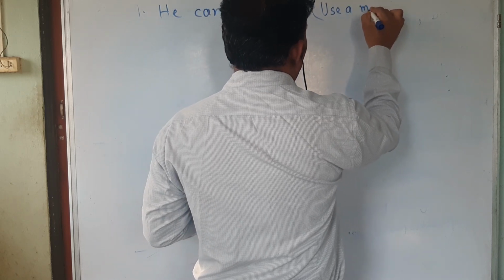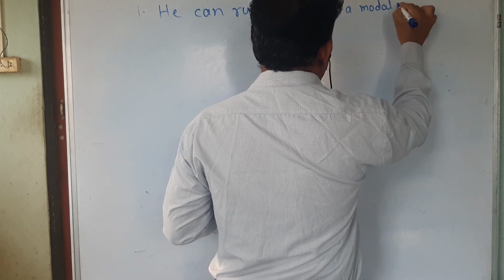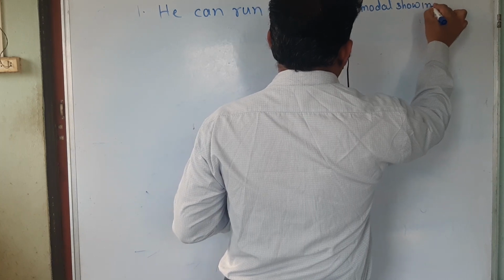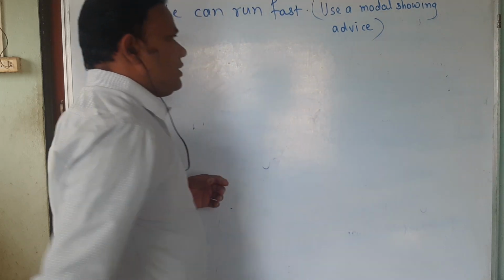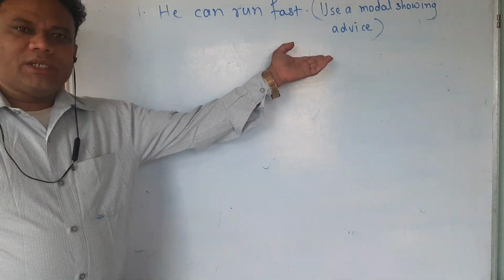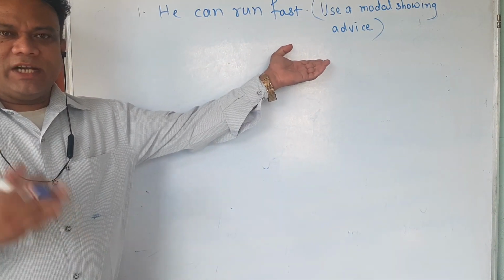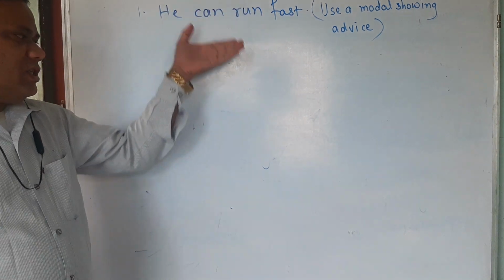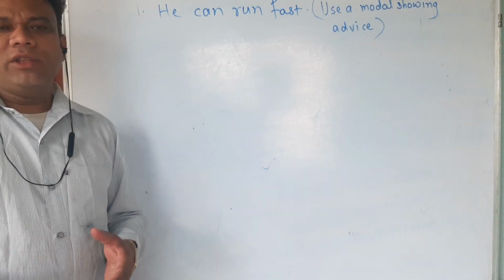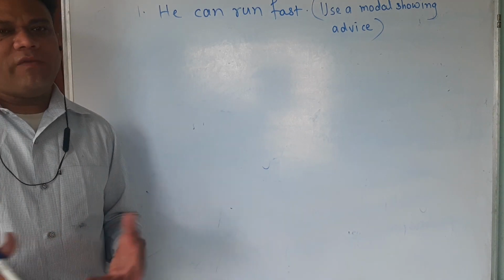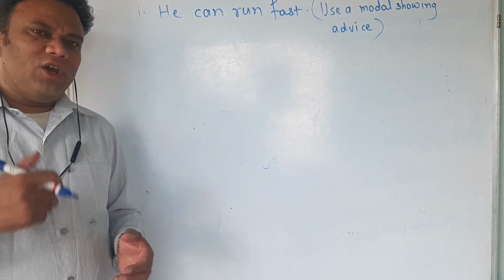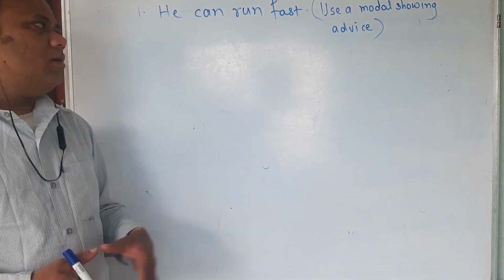But if they give the instruction like this, use a modal showing advice. Now we must know which modal shows advice. That's why I wrote the functions of all the modal auxiliaries on the board. If we don't know which modal auxiliary performs the function of advice, then obviously we will not be able to write the answer.